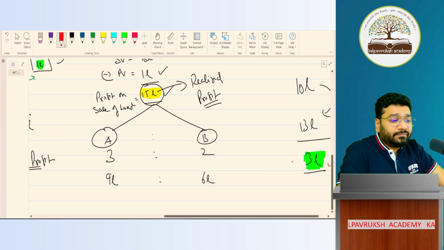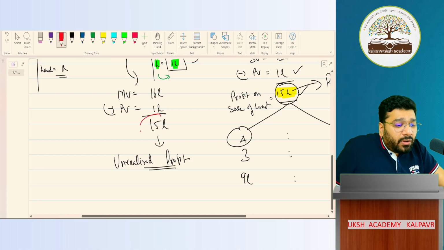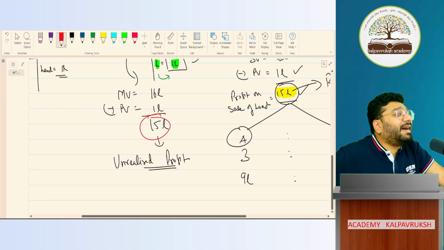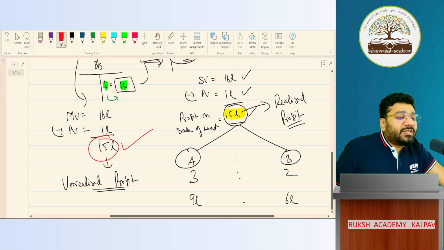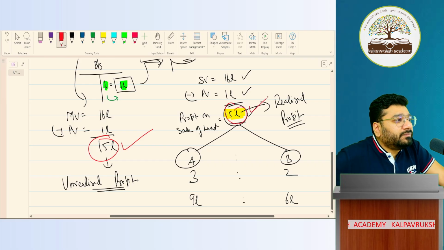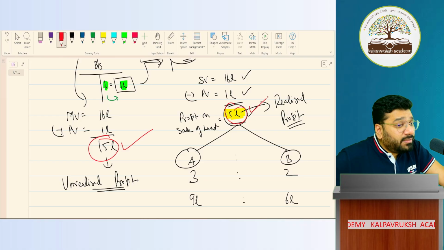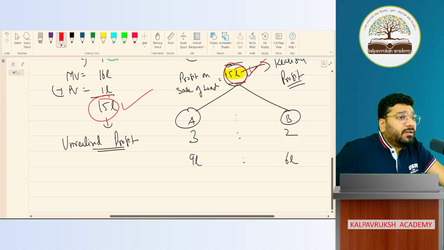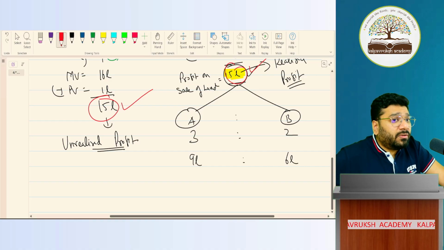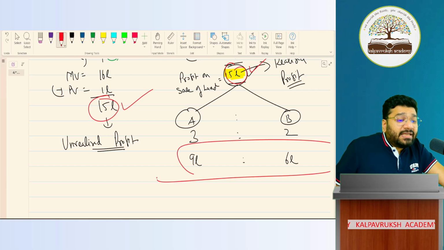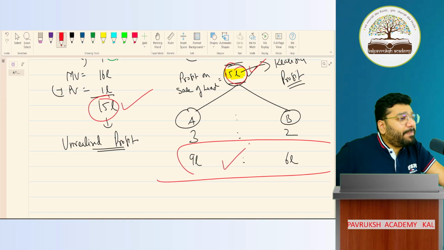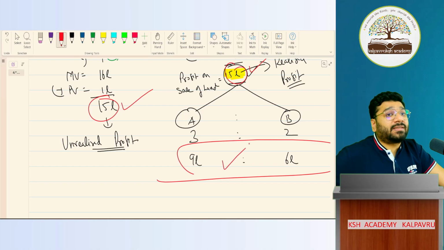Clear. Yes. So here, on the date of reconstitution, the profit that you calculated, 15 lakh, is called as unrealized profit. This 15 lakh profit was already known to you at the time of reconstitution. It is just that 2 months later, we sold it and we got it realized. So does it mean that since the land is sold after reconstitution, whatever the profit comes, we'll give to the partners in the new ratio? Is it fair? What you did is correct here, but is it fair? I'm asking. You did this as per partnership deed, so nothing wrong in it. But is it fair? I'm asking.